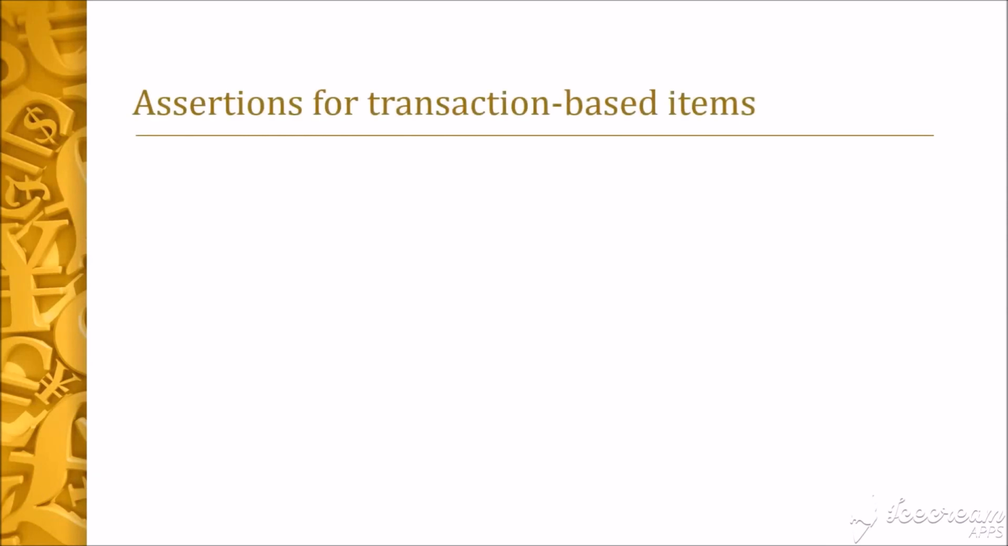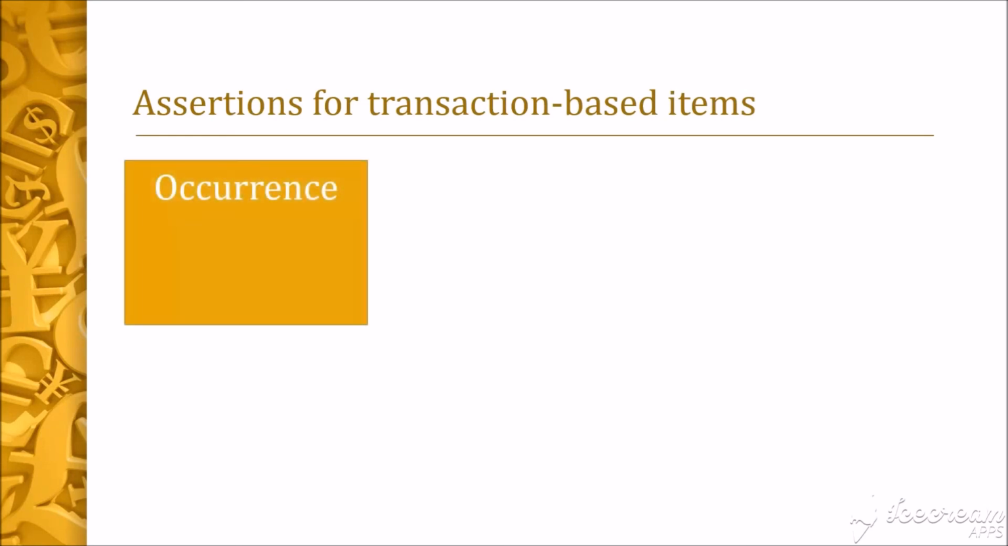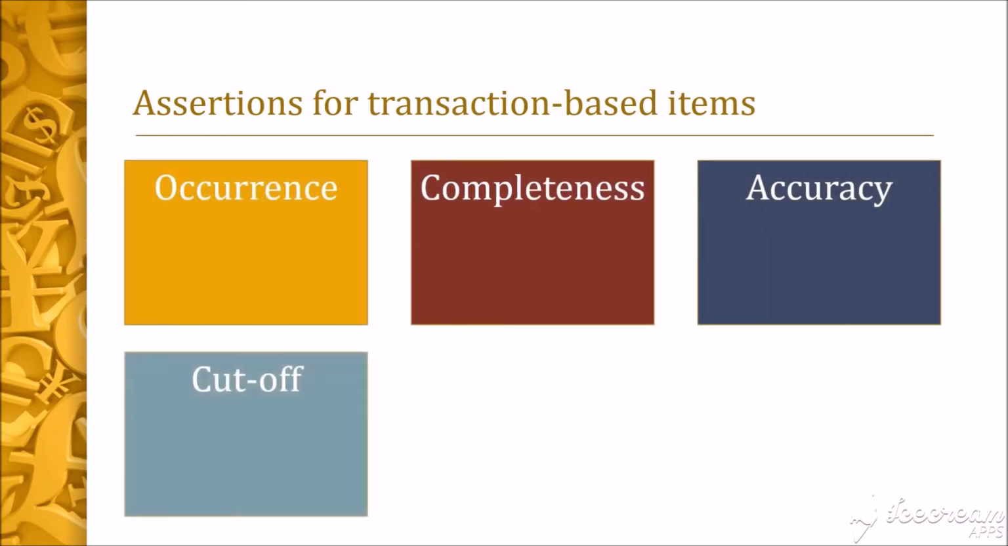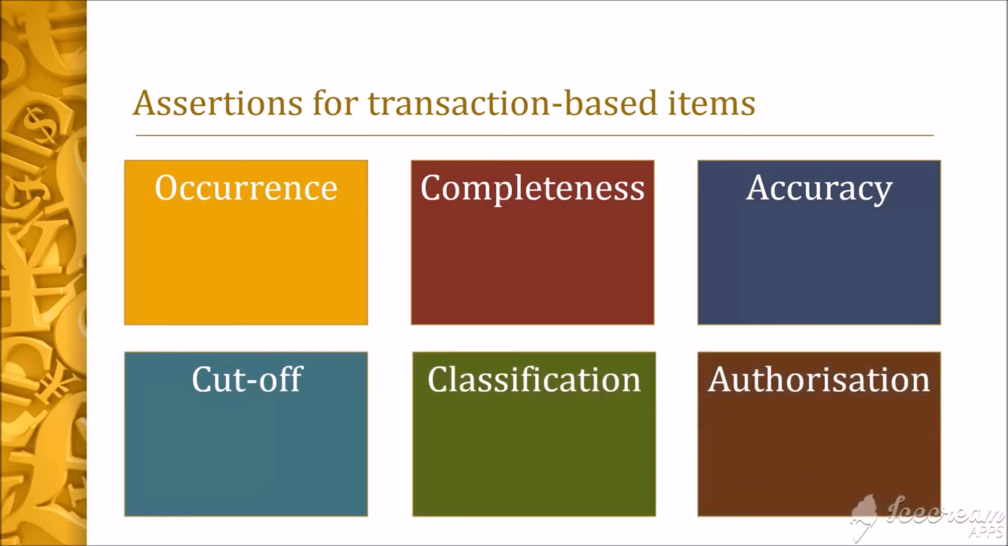When it comes to transaction-based items, meaning items from the income statement, statement of changes in equity, and cash flow statement, an auditor will look out for six assertions: occurrence, completeness, accuracy, cut-off, classification, and authorization. Transactions recorded in the financial statement must have occurred. The auditor also needs to ensure that all transactions that should be recorded are recorded. There should not be any unrecorded transactions.